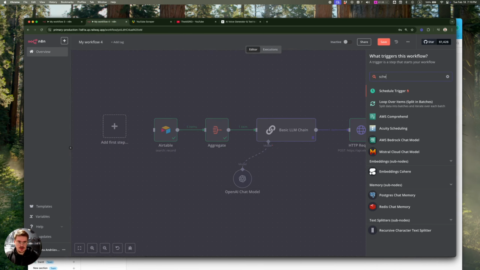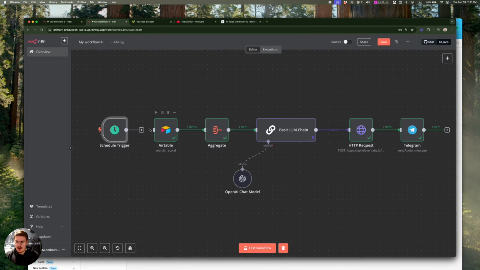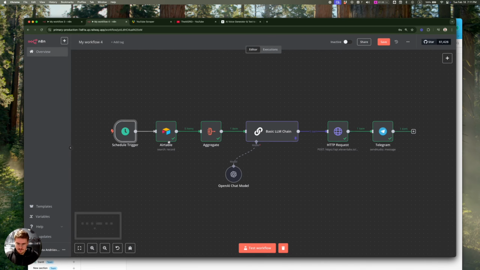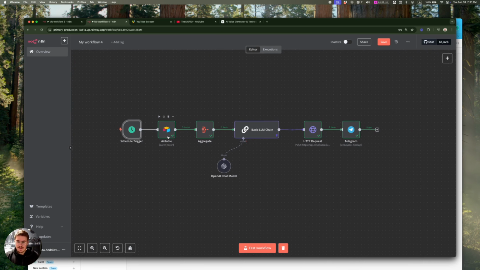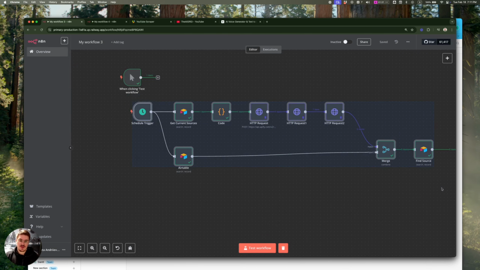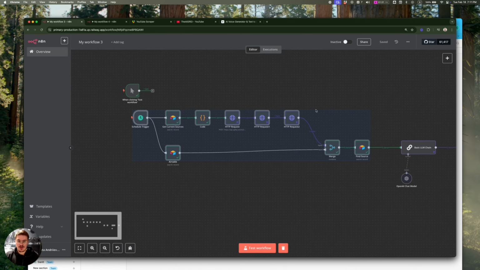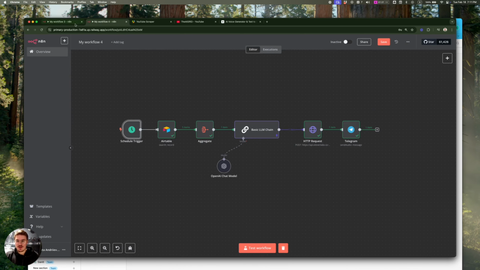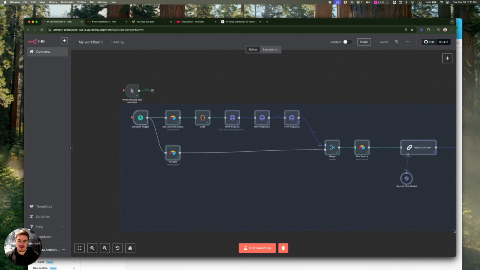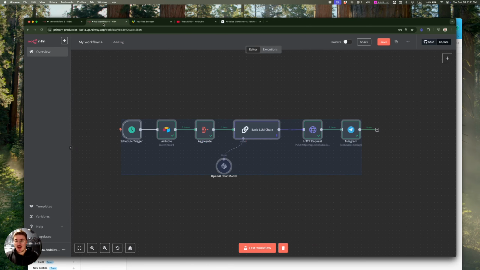Add a schedule trigger, add it here, and maybe what you want to do is have this trigger work later. So first we scrape the data, we add everything to Airtable, and then sometime later we run it. Maybe you want to run it every single week, but this one run every single day. Maybe this run every single hour.